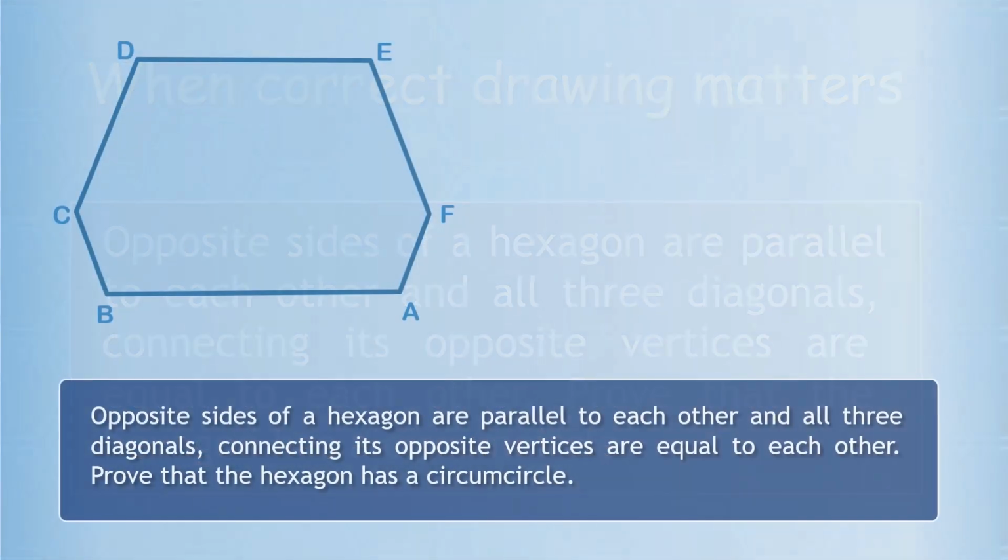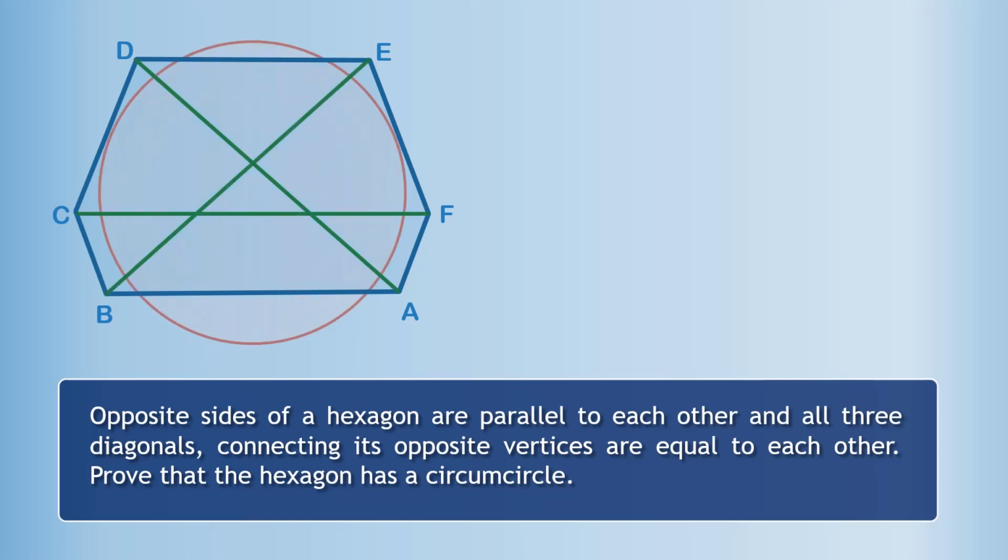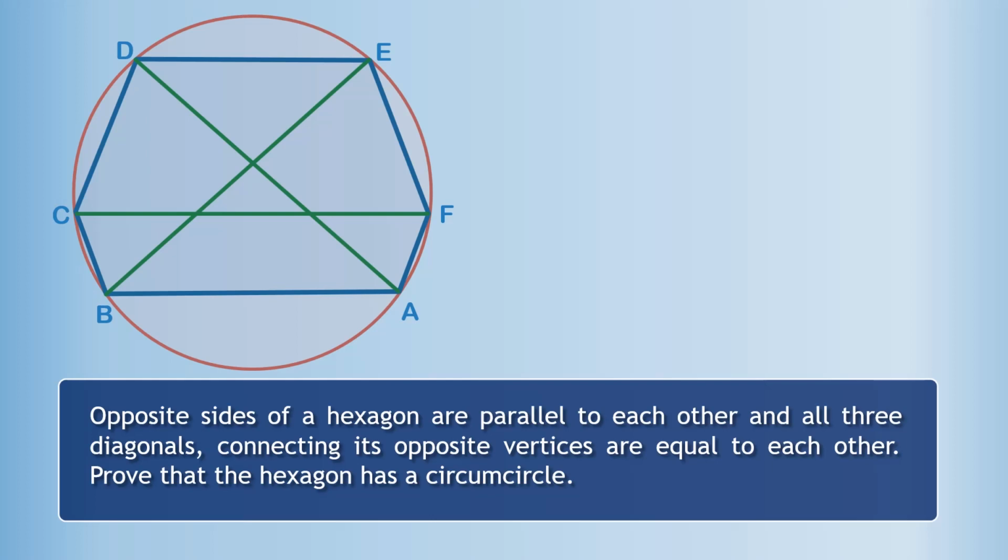Here is an example of a hexagon whose opposite sides are parallel to each other. The diagonals connecting opposite vertices are equal to each other, and it indeed has a circumcircle, though the diagonals have no common point. Let's remove the hexagon and rewrite the problem using mathematical notation.